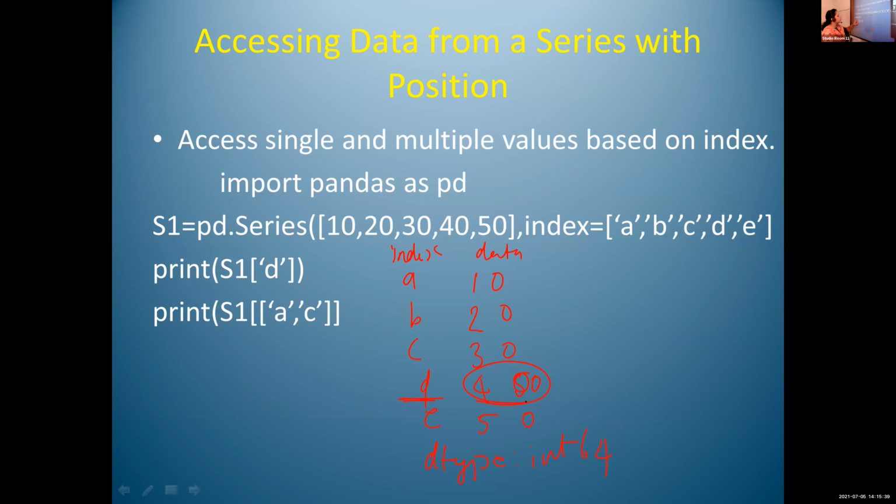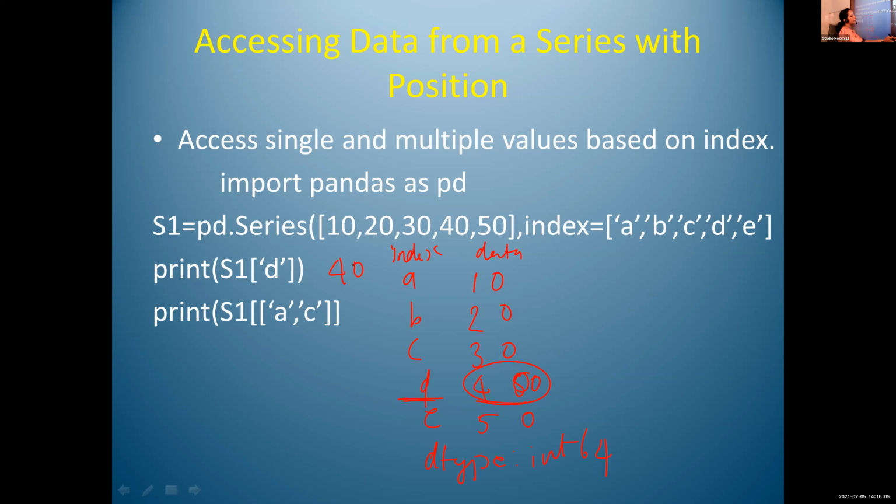We are accessing a single value from this series. To access a single value from a series, we can use a statement like this: s1, write the index here. If you want to access 40, write the index here, s1 of D. D is the index of 40, so s1 of D gives 40.